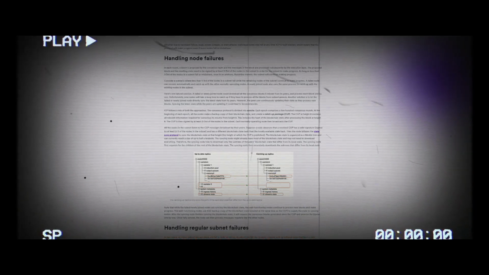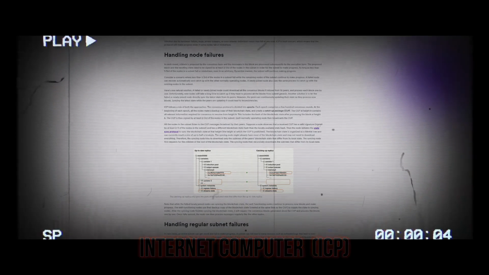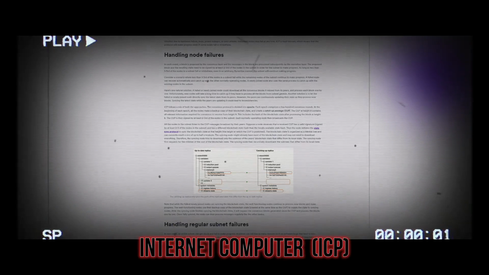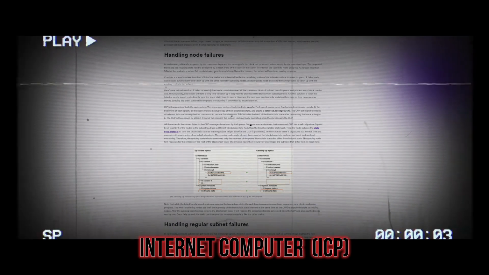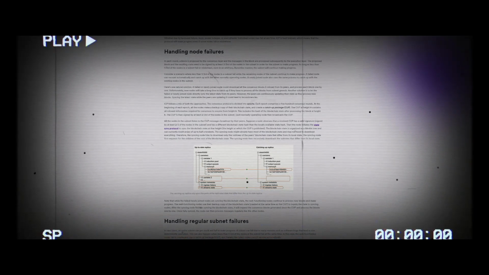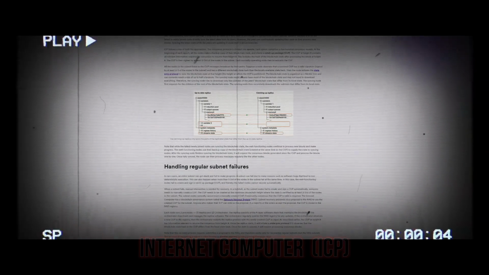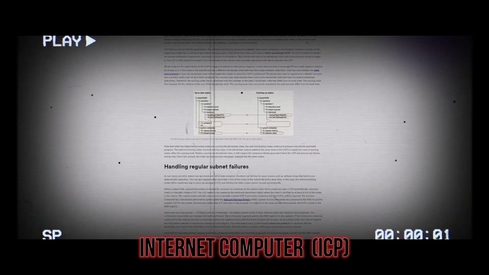The syncing node might already have most of the blockchain state and may not need to download everything. Therefore, the syncing node tries to download only the subtrees of the peer's blockchain state that differ from its local state. The syncing node first requests the children of the root of the blockchain state. The syncing node then recursively downloads the subtrees that differ from its local state. The catching up replica only syncs the parts of the replicated state that differ from the up-to-date replica.